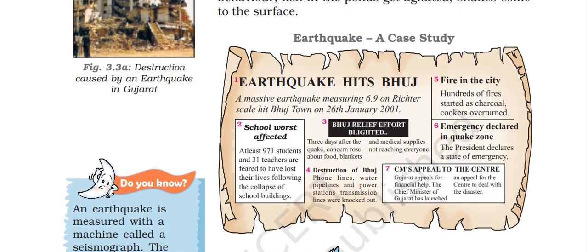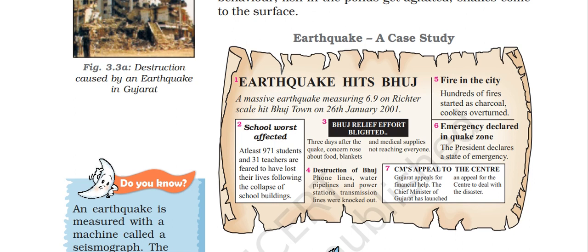Destruction caused by an earthquake in Gujarat: a case study. Earthquake hits Bhuj. A massive earthquake measuring 6.9 on the Richter scale hit Bhuj on 26 January 2001. The school was affected. At least 971 students and 31 teachers are feared to have lost their lives following the collapse of the school building. Bhuj relief effort blighted. Three days after the quake, concern rose about food, blankets and medical supplies not reaching everywhere. Destruction of Bhuj: phone lines, water pipelines, power stations and transmission lines were all knocked out.